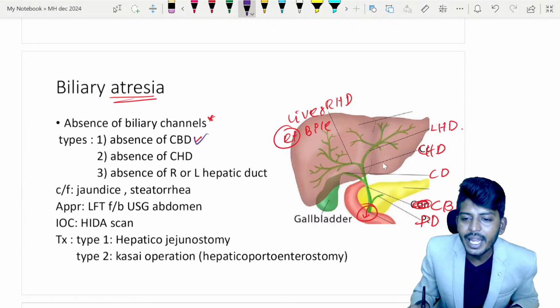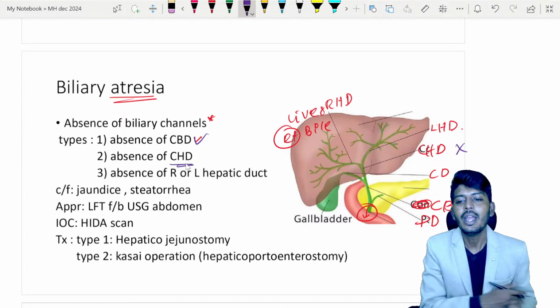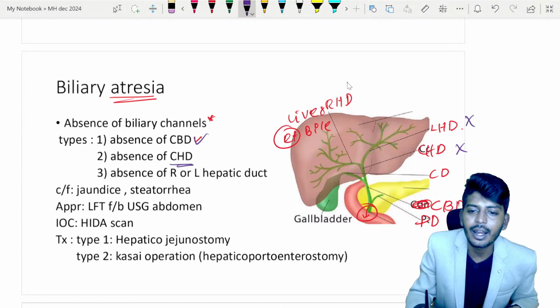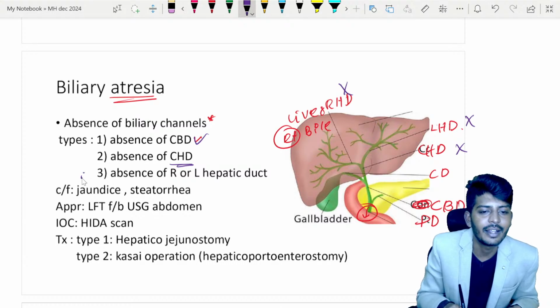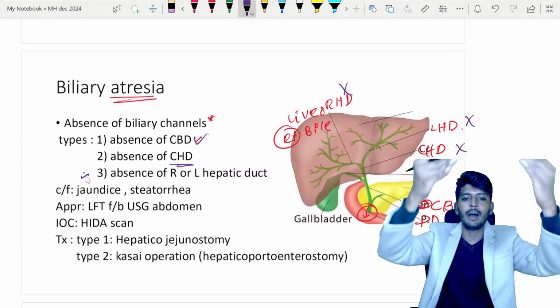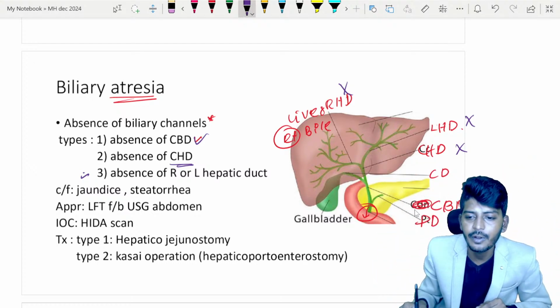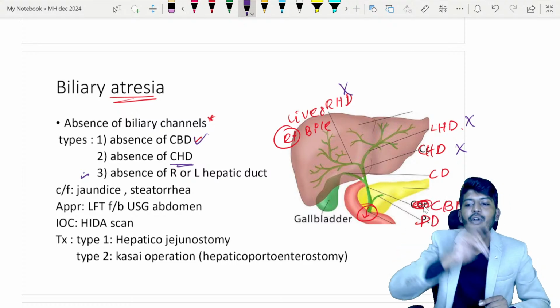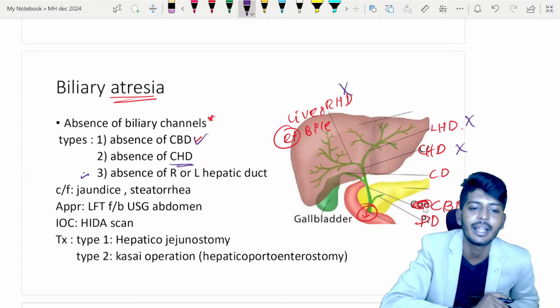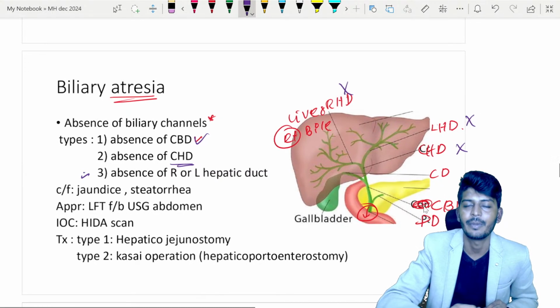Okay, if the common hepatic duct is not formed, it is biliary atresia of type 2. If the left hepatic duct or right hepatic duct is not there, then we'll call it type 3. So basically you go from down to up: type 1, type 2, type 3. So type 1 is what? Absence of common bile duct. Then above, we have common hepatic duct absence, we'll call it a type 2 atresia. Type 3 means right or left hepatic duct formation is absent.